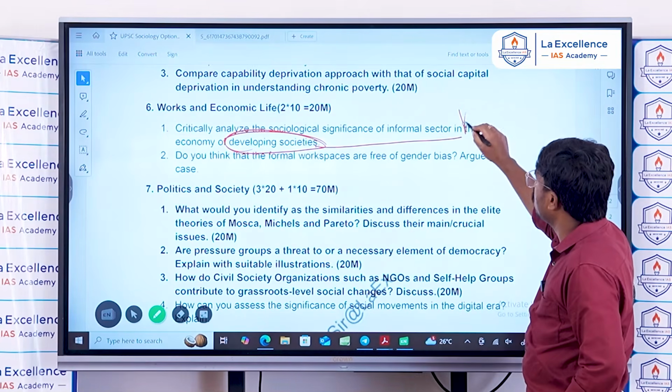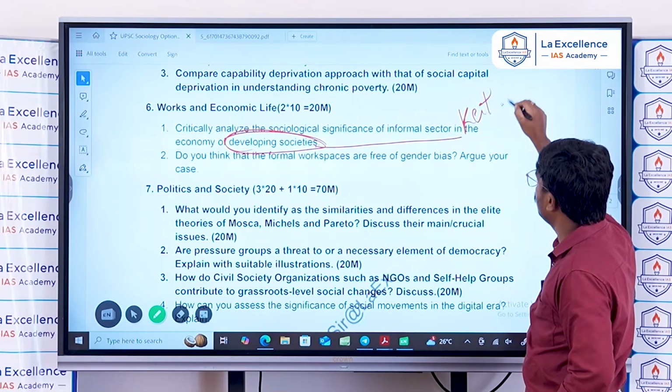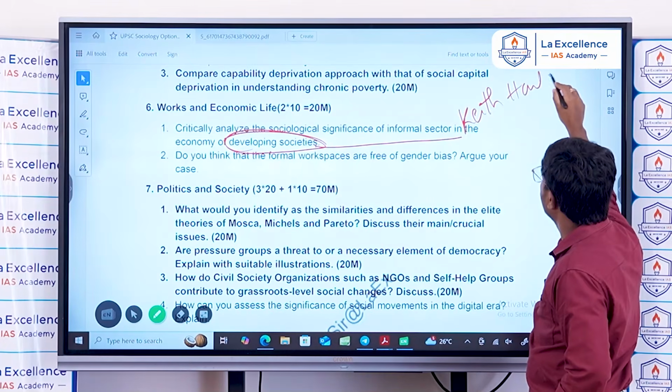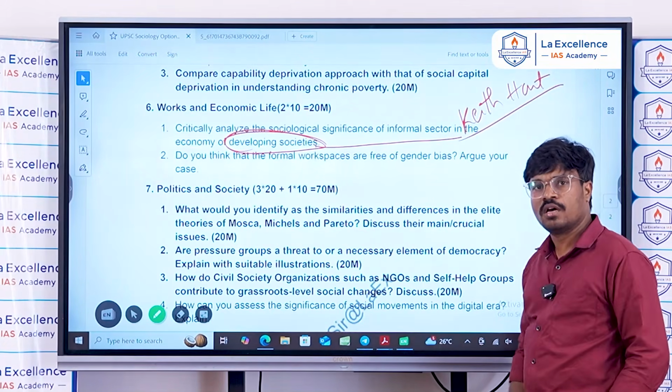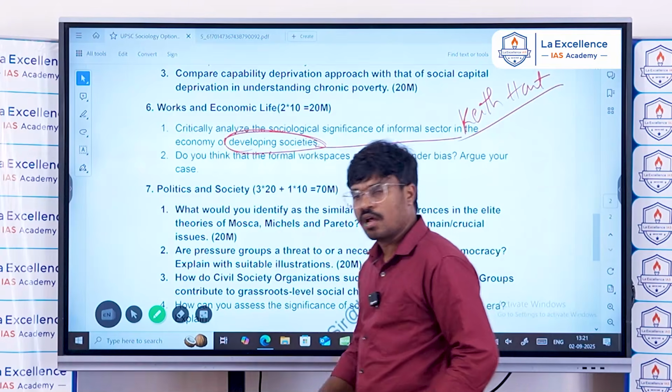You can write using Keith Hart, the person who coined the term informal sector, or informal organization of work, or unorganized work.